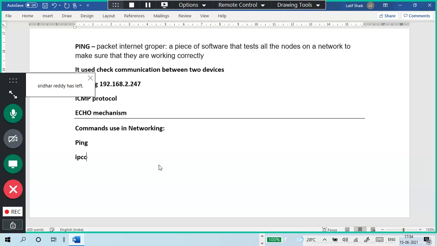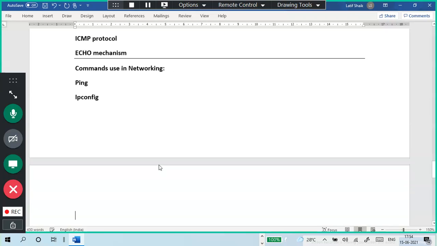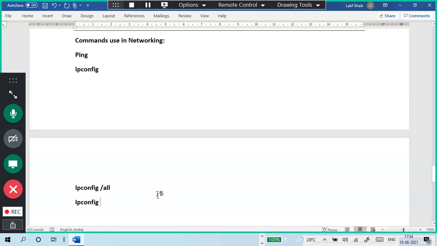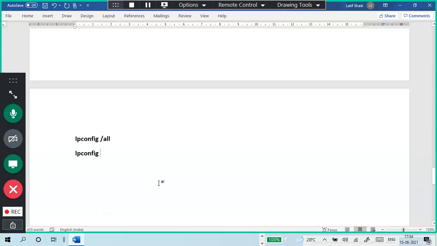Then ipconfig /all. In ipconfig, so many options are there. /all is a very important one, as it gives more data than plain ipconfig. Then ipconfig /release and ipconfig /renew, with double R.